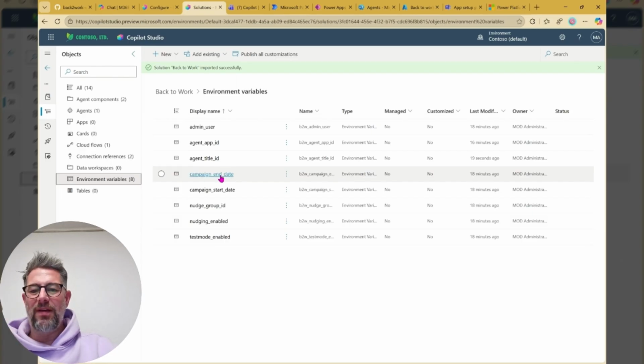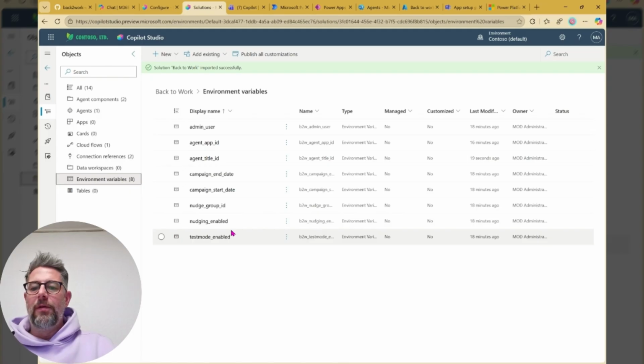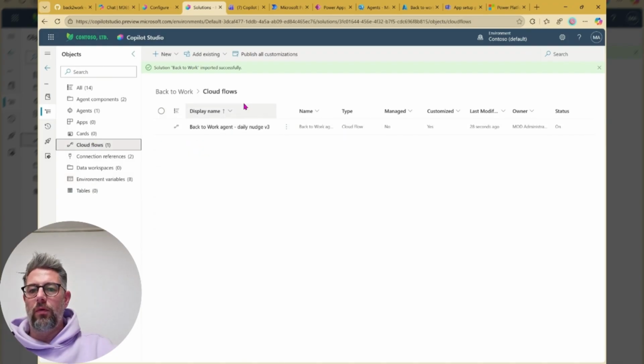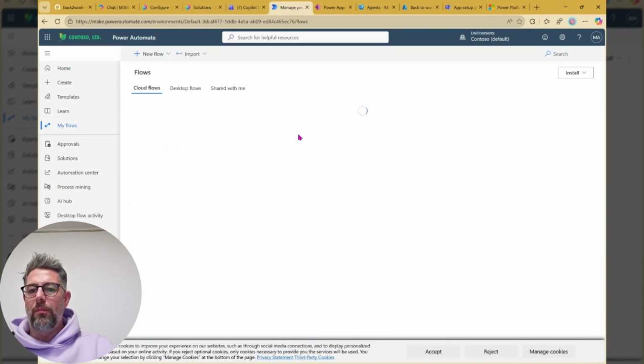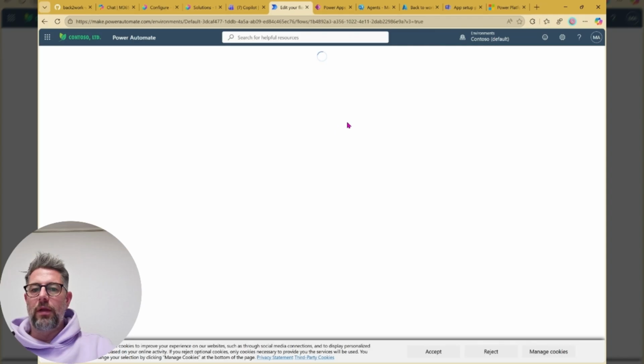Campaign end date, we put that in within the import process. Start date, import process, nudge group ID, same over here. And these two you can always take to change the way it behaves. And what we want to do now is really have a look at how that new flow looks like. Already open up Power Apps over here, and if we go into My Flows, this is where I will find it, Daily Nudge V3, and just wanted to give you a view on how it works.